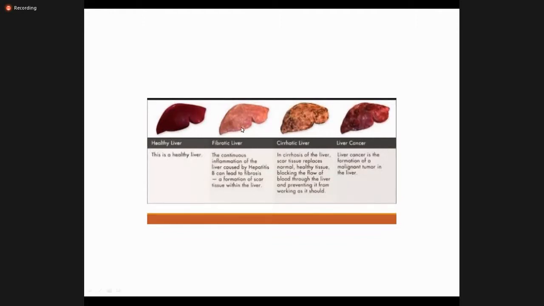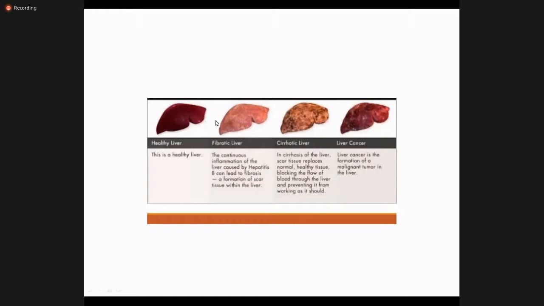If you can see this figure, this is a healthy liver and this is a fibrotic liver. The liver, due to any disease, inflammation, or any insulting factor, changes and becomes fibrosed. Fibrosis is basically scarring. If we have any cut or trauma, there is a natural tendency of the body to heal, and after healing there is scar formation, and it leads to fibrosis.